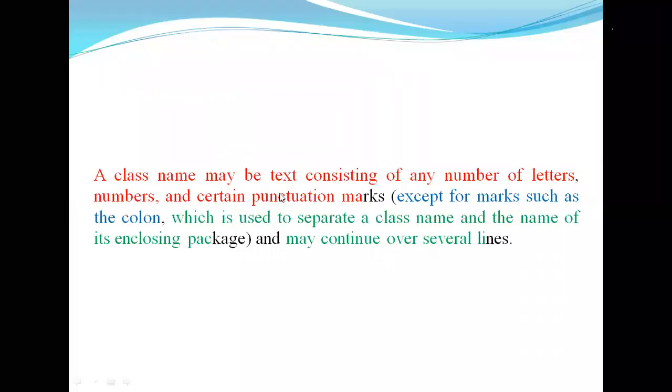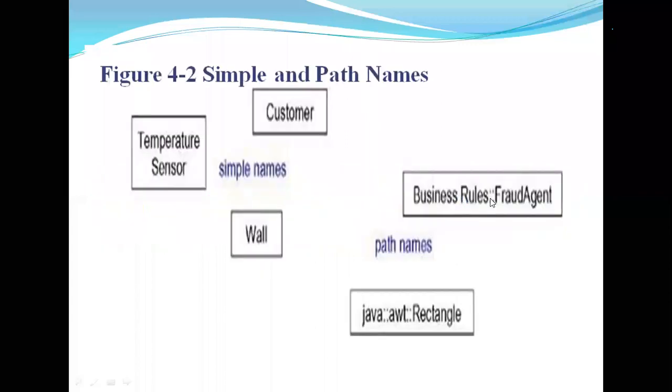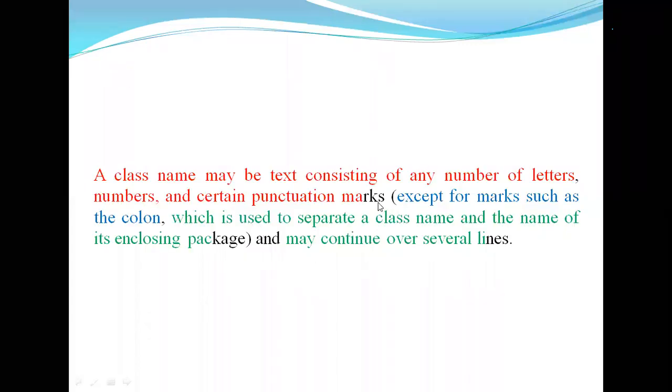So the class name is text consisting of any number of letters, numbers and certain punctuation marks, that is, special characters, except colons, because colons are used in the path name to separate the class name from the enclosing package name.